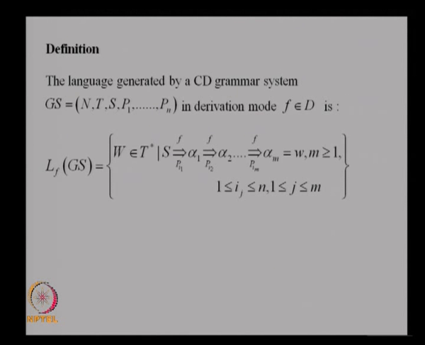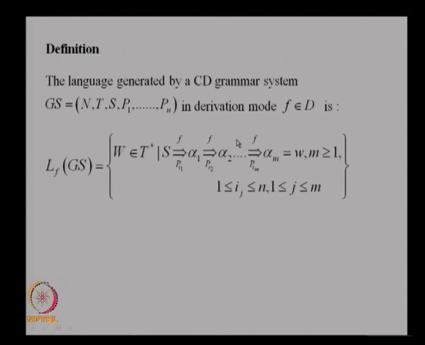The language generated by the grammar system with n components in the mode f, where f belongs to D. We have seen what D is earlier. It is L of gamma, f, equal to the set of terminal strings w which belong to T star, such that from S you derive the sentential form alpha 1 in component i1 in the f mode, and from alpha 1 you derive the sentential form alpha 2 in component i2 in the same mode.